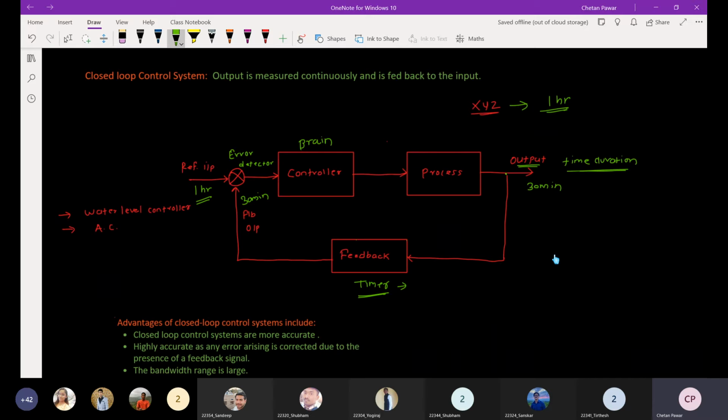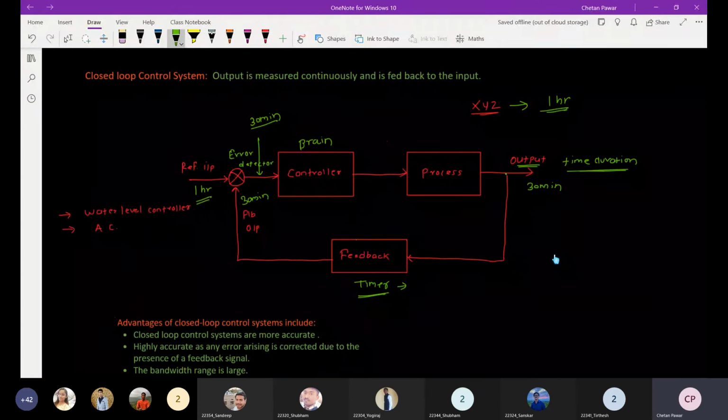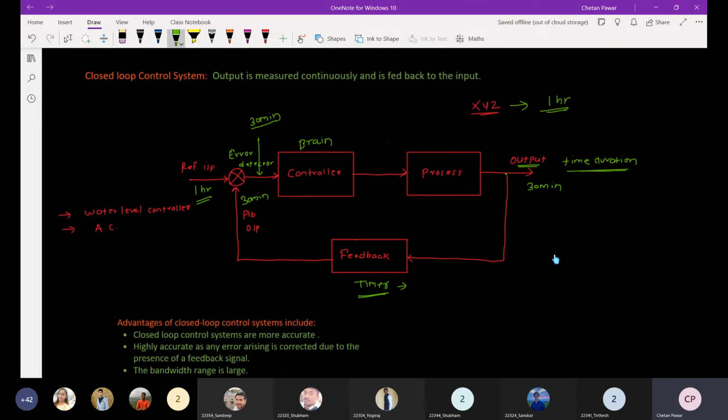So the error detector will take the difference between the reference input and the feedback input. If you take the difference between 1 hour and 30 minutes, what will be your error signal? It will be 30 minutes. So the brain will know that I have watched this particular series continuously for 30 minutes, and according to that it will control the action. So you will know that you still have 30 minutes to watch that series.